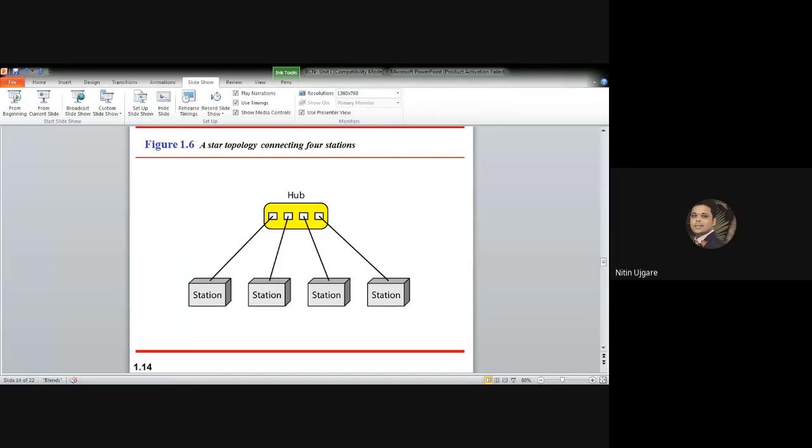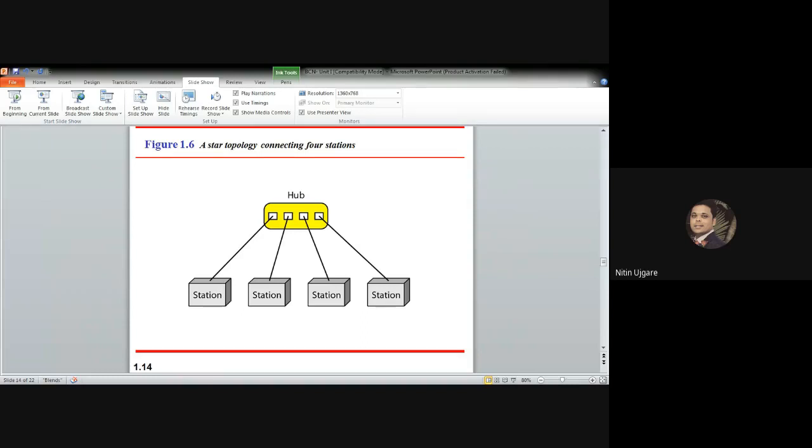So how will the data transmission take place? It will take place through the controller. If one device wants to send data to another, it sends the data to the controller, which then retransmits the data to the other connected devices. Let me give an example. If this station wants to send data to this station, it will transmit the data to the controller, typically called a hub in the star topology. Then this hub or central controller will retransmit that data to this station. So the communication takes place through the intermediate device, the central controller or hub.